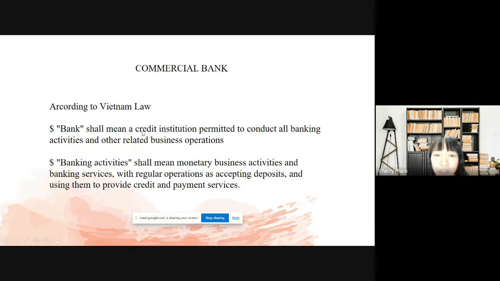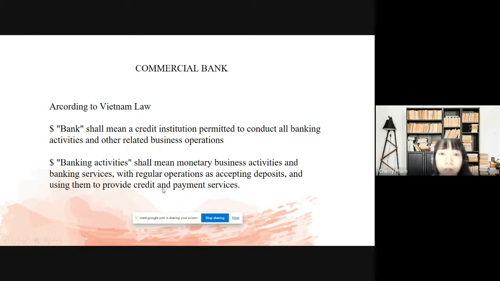It is a credit institution, and it accepts deposits and uses them to provide credit and payment services. In addition, the commercial bank can do other related business operations to make profit. Is it easier to understand the commercial bank? So I will say it again: a commercial bank is a credit institution that accepts deposits and uses them to provide credit and payment services. It also does other related business operations to make profit.